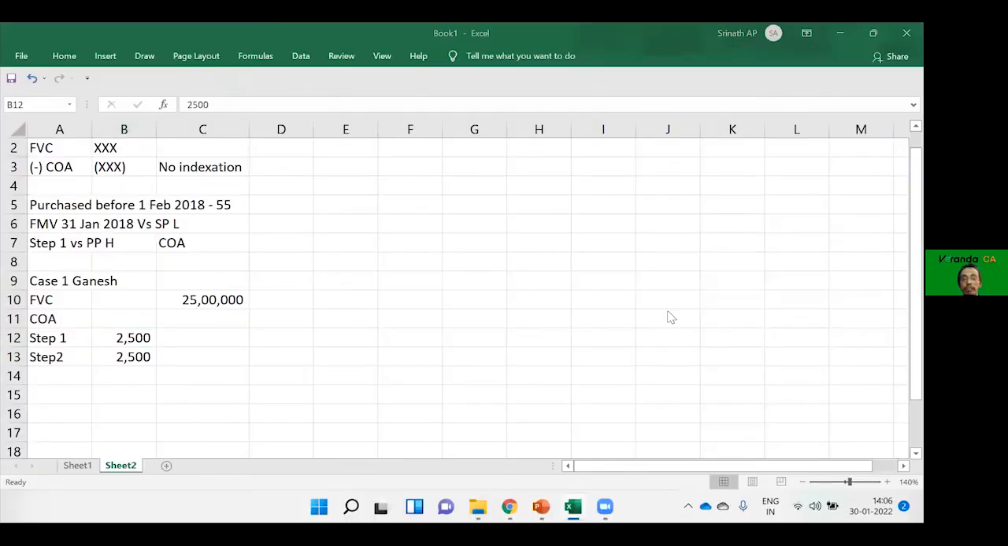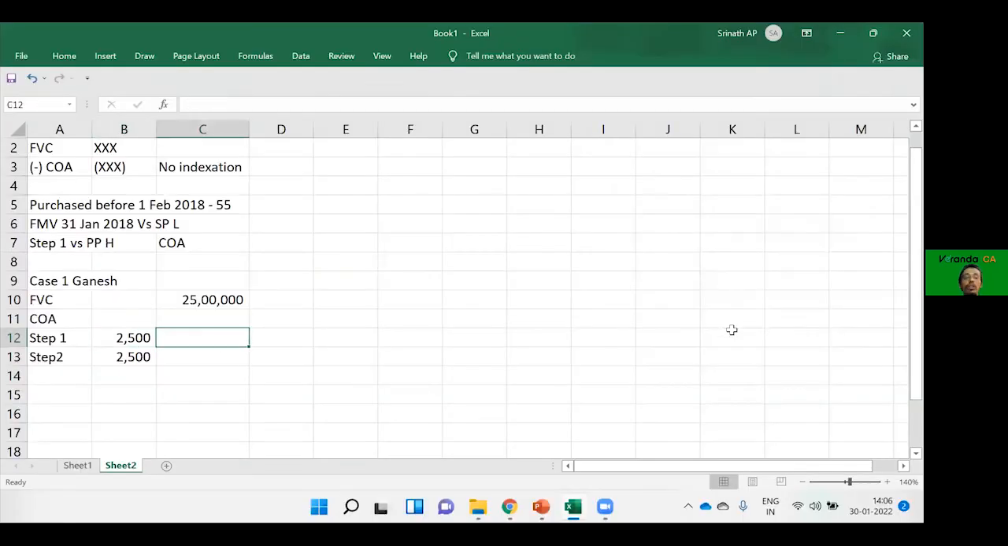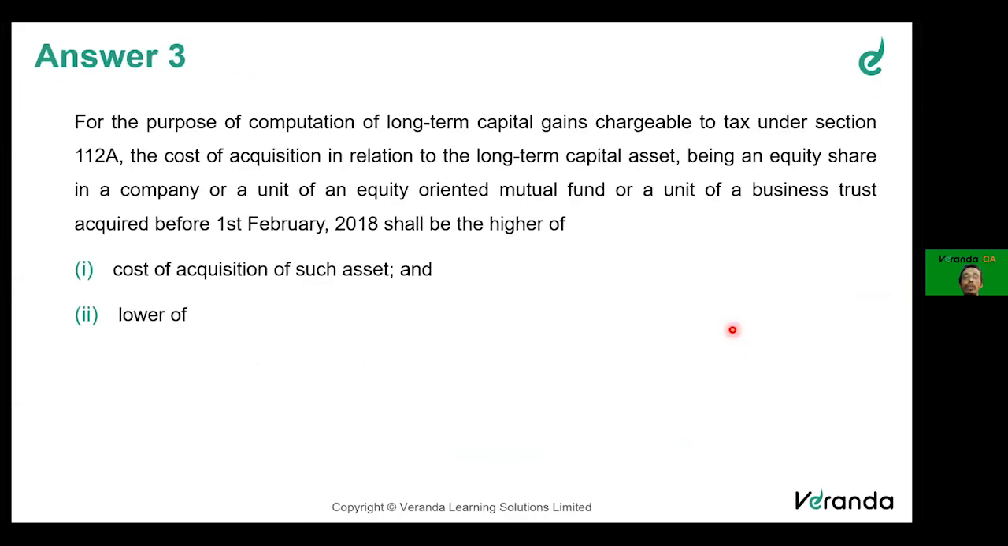Step 1 is comparing 3,000 or 2,500, whichever is lower, so you get 2,500. Step 2 would be comparing 2,500 with 1,000, whichever is higher. Therefore, you will again get 2,500. So cost of acquisition would be 2,500 multiplied by 1,000, the number of shares. So you will have 25 lakhs minus 25 lakhs. So there will be no long-term capital gain. Now, let's go to question number 2.